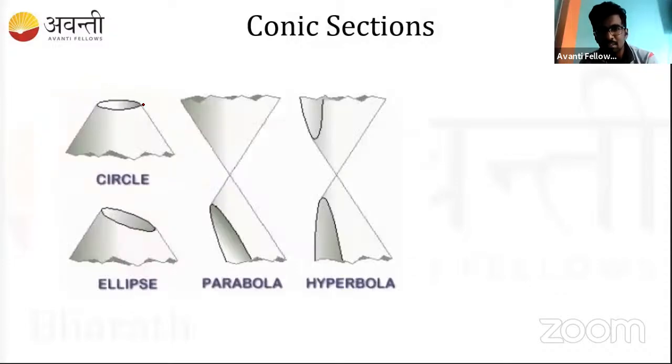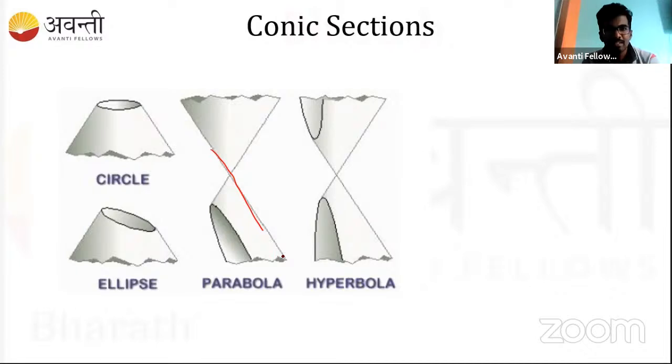If you just horizontally cut a cone, slightly tilted, in that case you get an ellipse. And if the angle is equal to the cone angle, okay, if it is parallel to this line, then in that case we'll get a parabola. And if it is above that, you'll get a hyperbola, because it should touch the other part also.